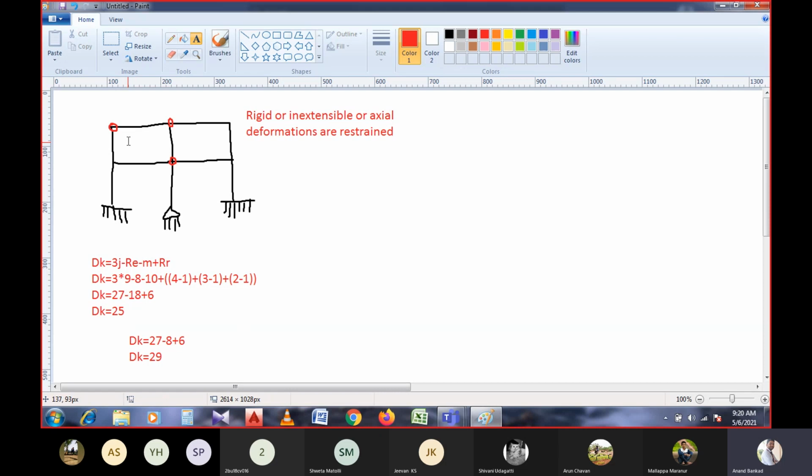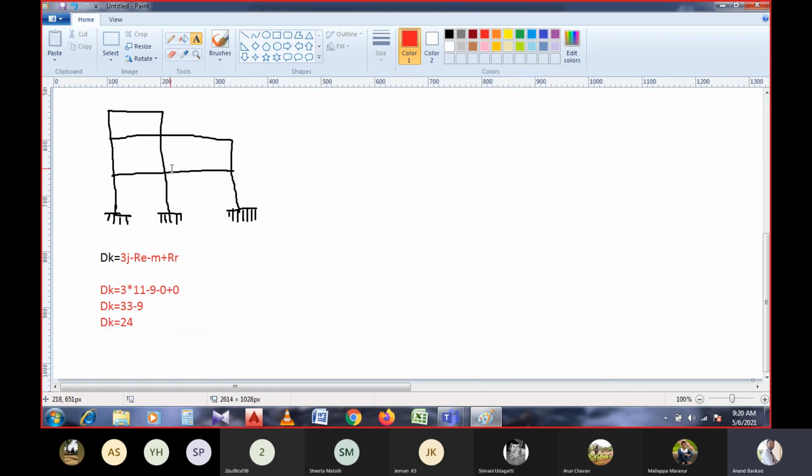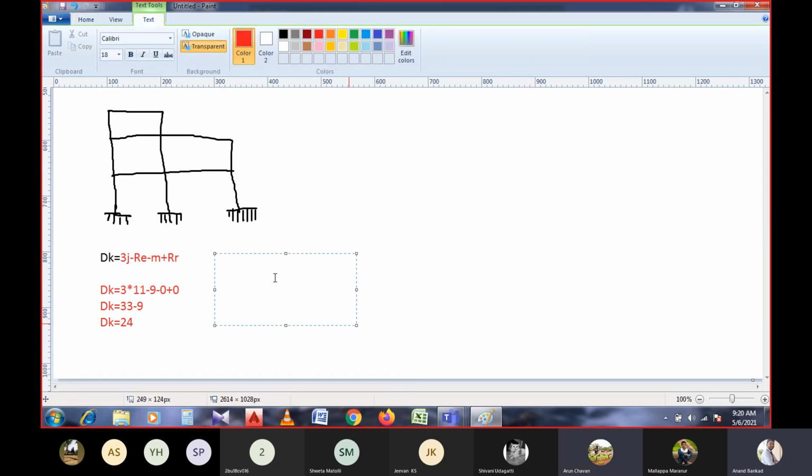In case the release reactions are not provided, the particular frame will be shown in this way. At the same time, can you calculate the statical indeterminacy for this structure? That is ds. All of you, please calculate and tell me. If you want, I could write the equations over here. That is dse plus dsi.